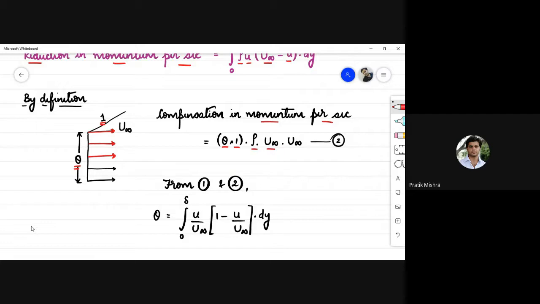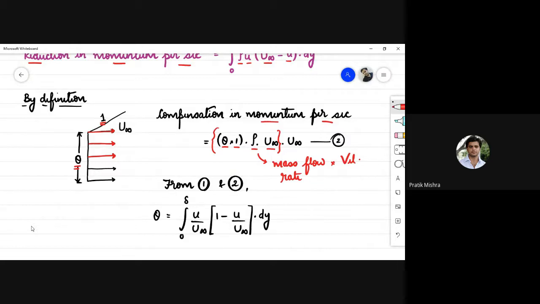This is basically the mass flow rate multiplied by the velocity of flow. So that will give us the momentum per second of the flowing fluid.